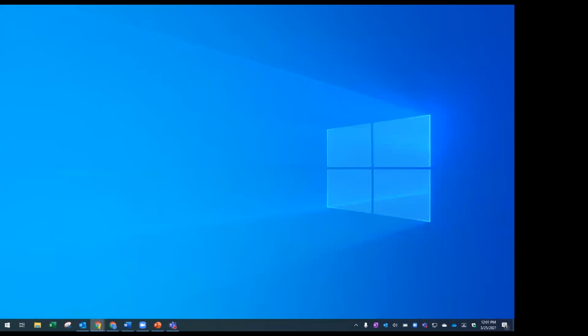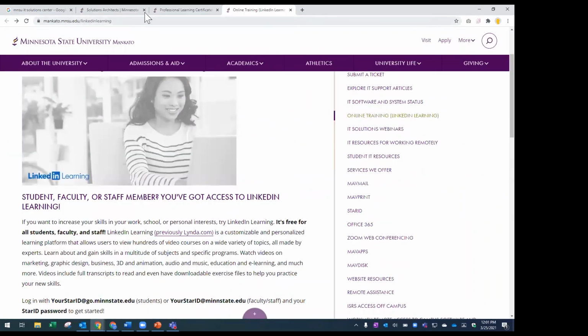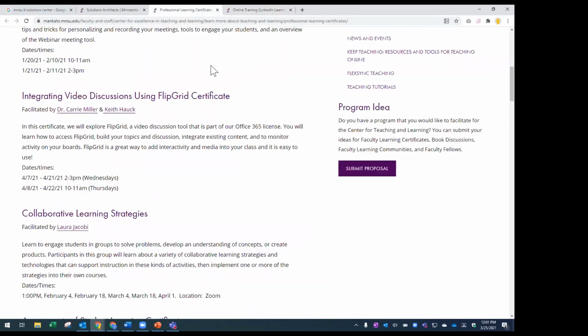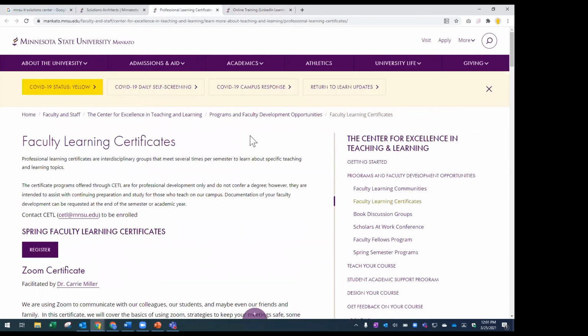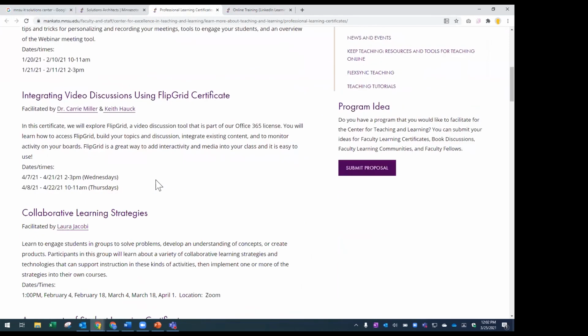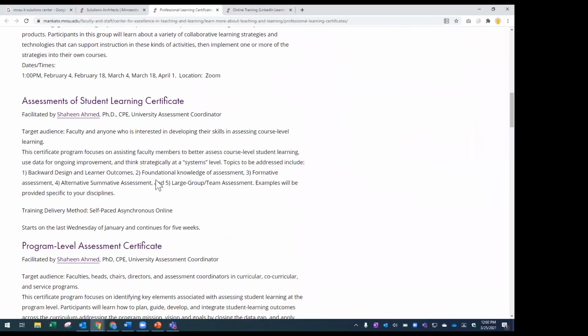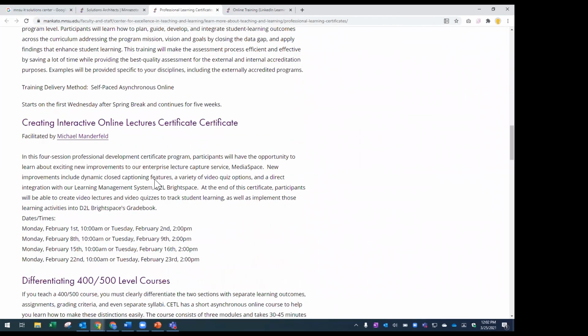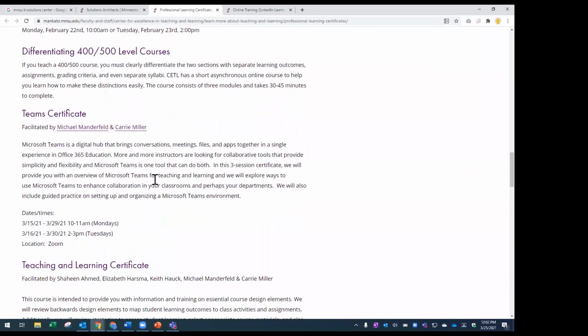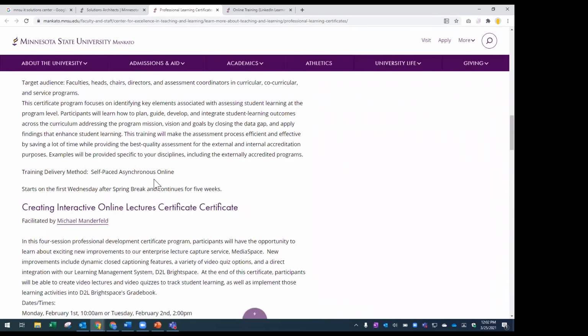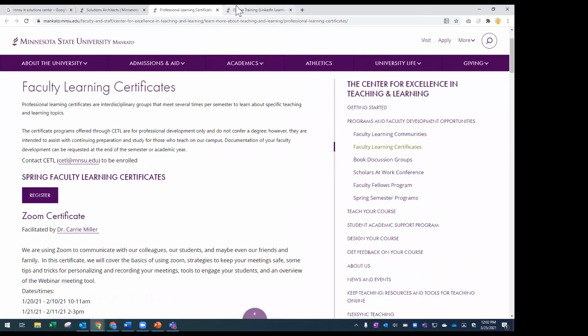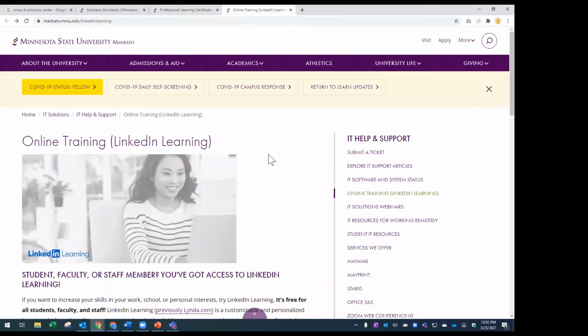So one thing I wanted to highlight, let me bring up my window here and show professional learning communities. So we have faculty learning certificates, and one that we have going on right now, it's already started, but is the Teams certification. I suspect in the future they'll have that again. So just something to keep an eye on is this page with all the different certifications we have. But then we also have online learning that you can take at your own pace whenever you want.